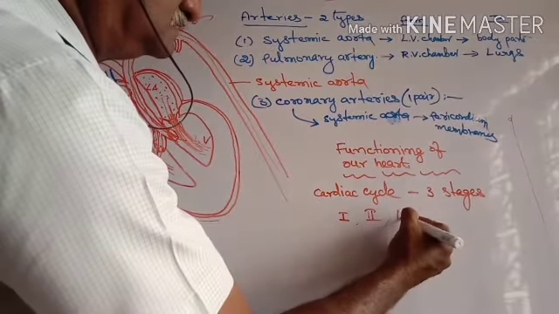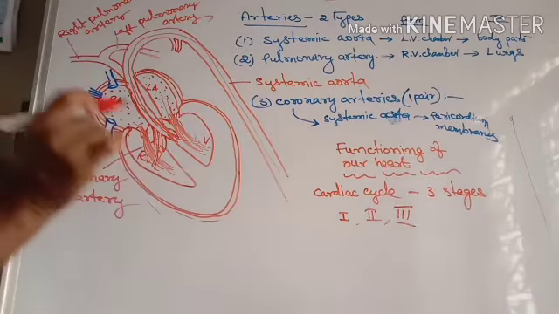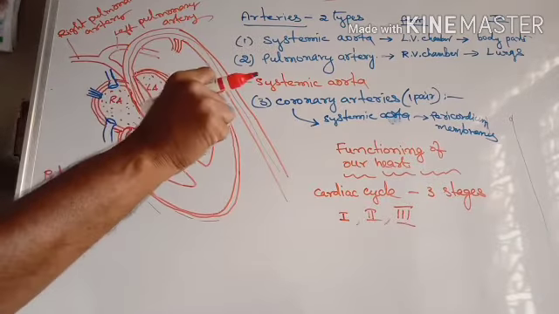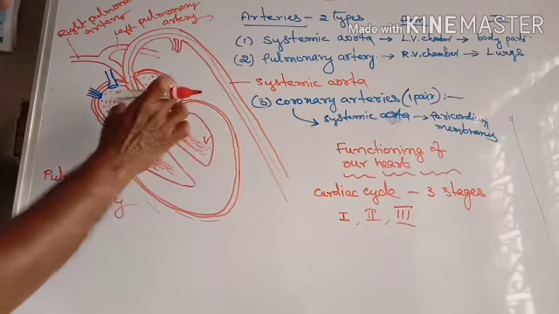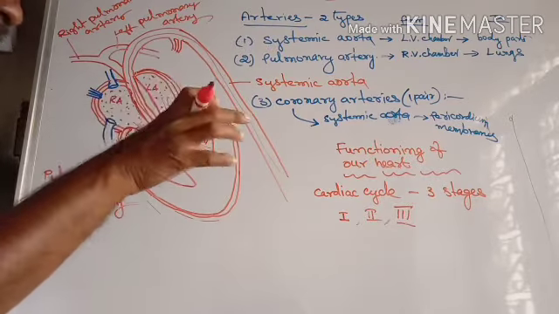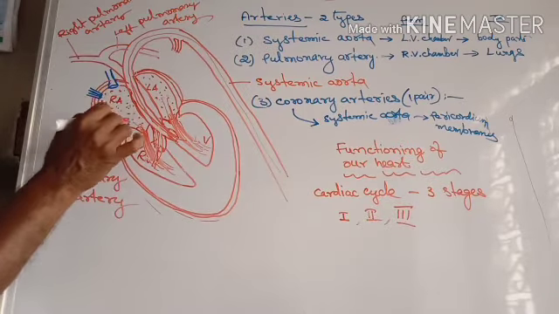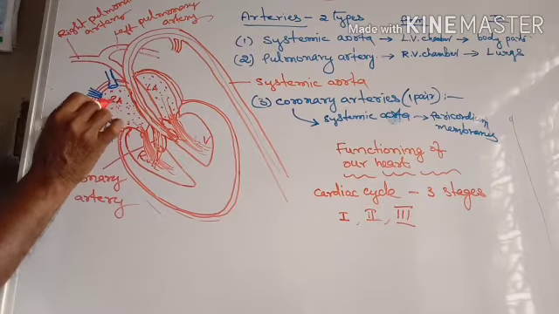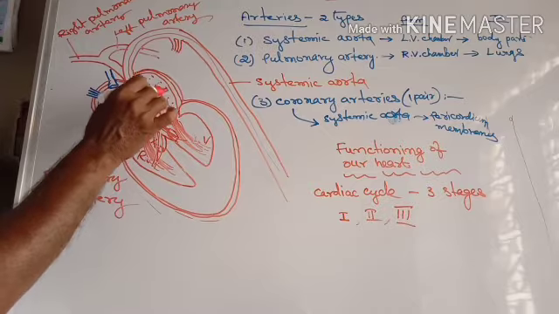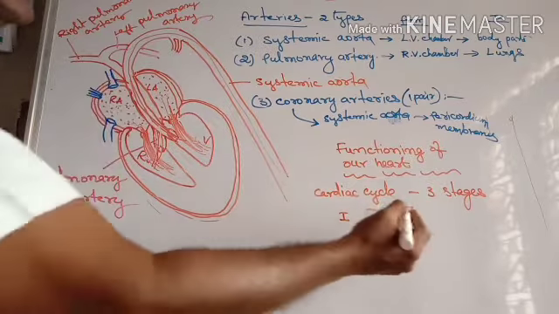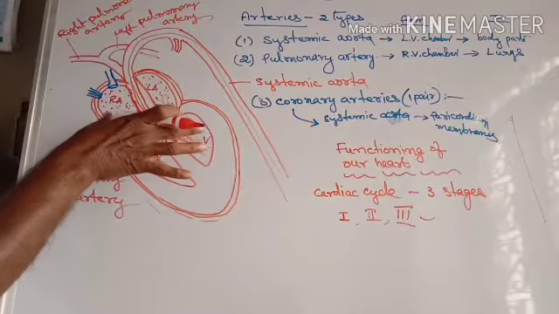Then the third stage, what happens? In the third stage, both auricular chambers slowly relax. When these two auricular chambers relax, they are filled with blood again. The right auricle is filled with deoxygenated blood. The left auricle is filled with oxygenated blood. That is the third stage. After that, the first stage starts again.